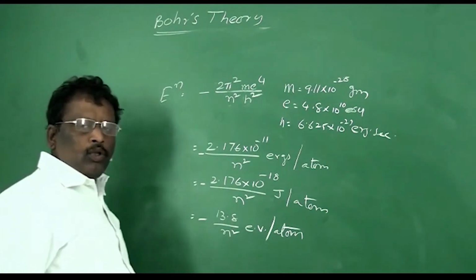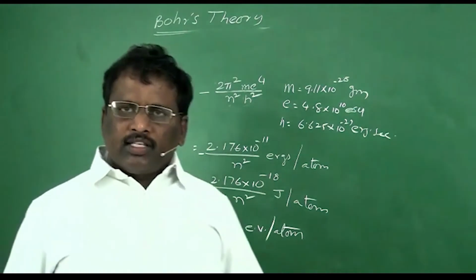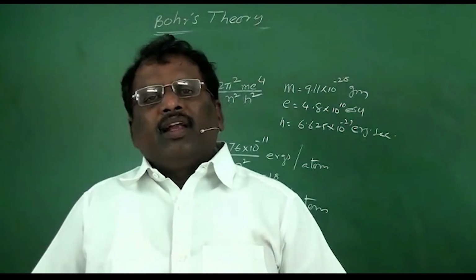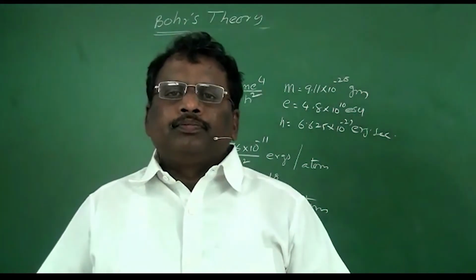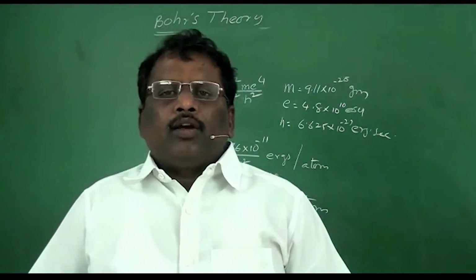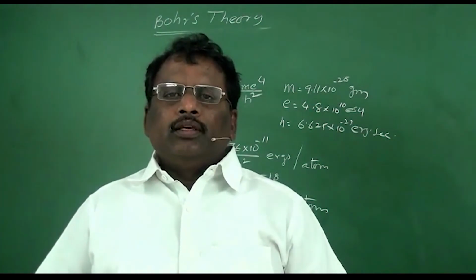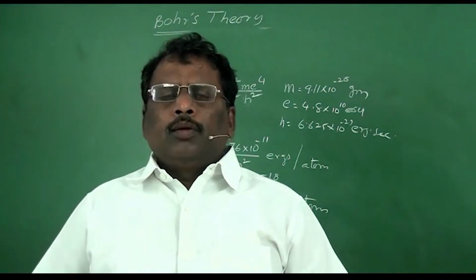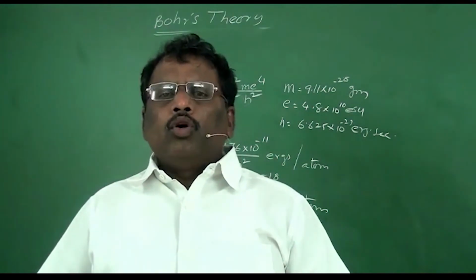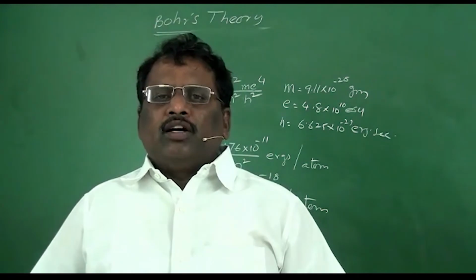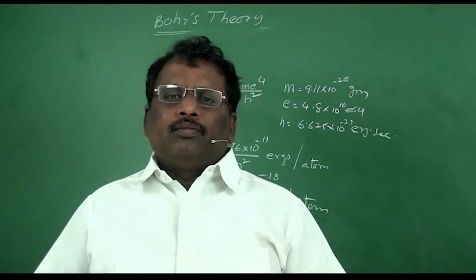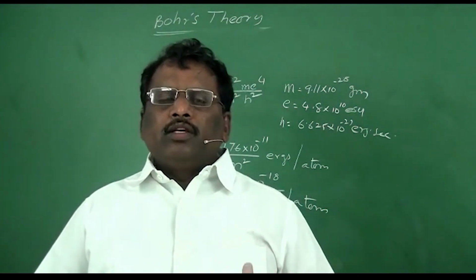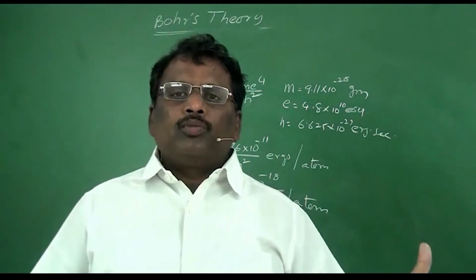So, Bohr's theory successfully explains the structure of the hydrogen atom and hydrogen spectra. He was able to calculate the energy level of the hydrogen atom. Bohr's calculation is almost equal to the radius of the hydrogen atom, because according to Bohr, the radius of the first energy level is 0.529 angstroms.